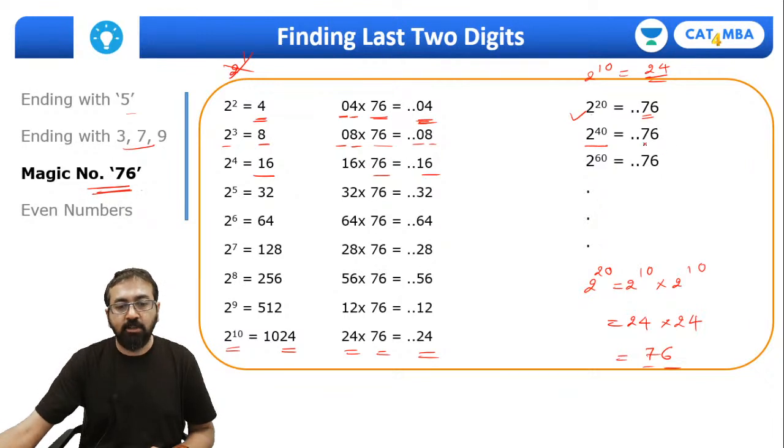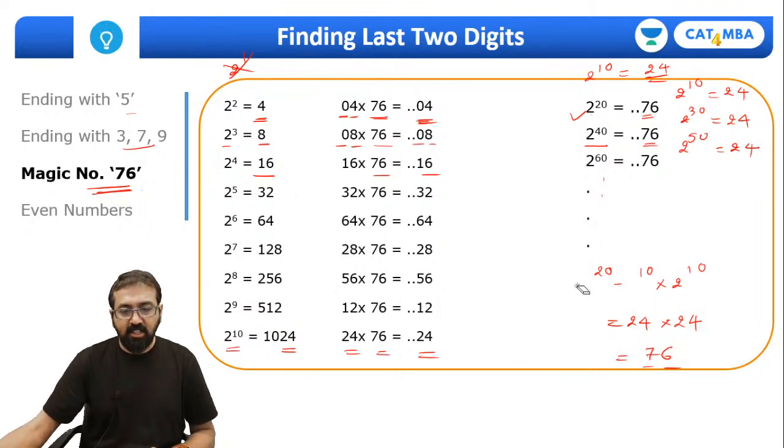Again, 2 raised to 40 will be 76. So you can also think it this way. 2 raised to 10, 24. 2 raised to 20, 76. Again, 2 raised to 30, the last two digits will be 24. 2 raised to 40, again it will be 76. 2 raised to 50, it will be again 24 and so on and so forth.